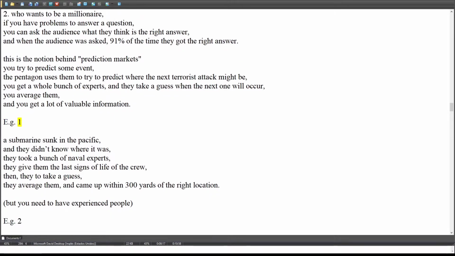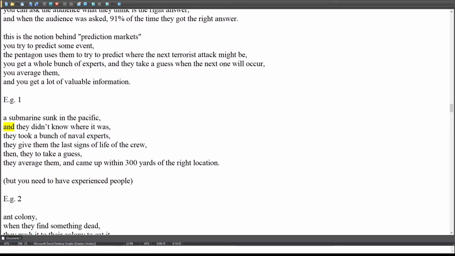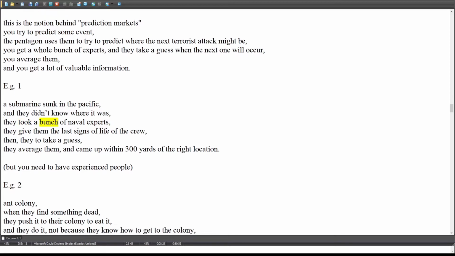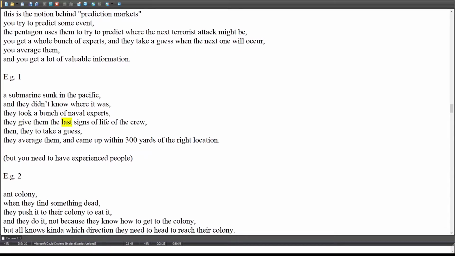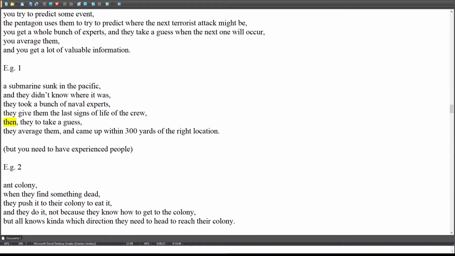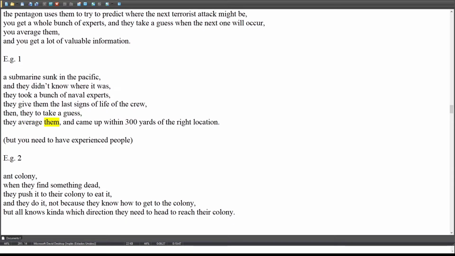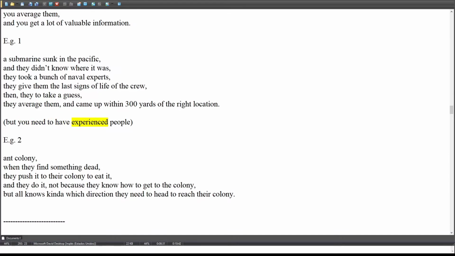Example 1: A submarine sank in the Pacific, and they didn't know where it was. They took a bunch of naval experts and gave them the last signs of life of the crew. Then they took a guess. They averaged the guesses and came up within 300 yards of the right location. But you need to have experienced people.